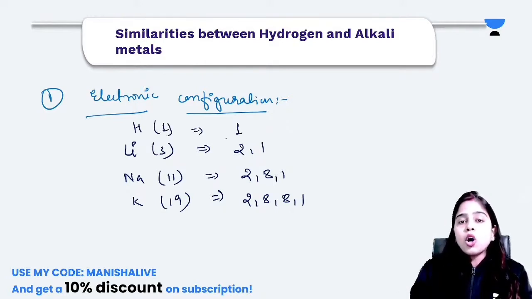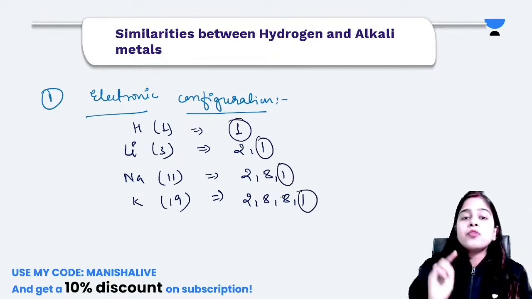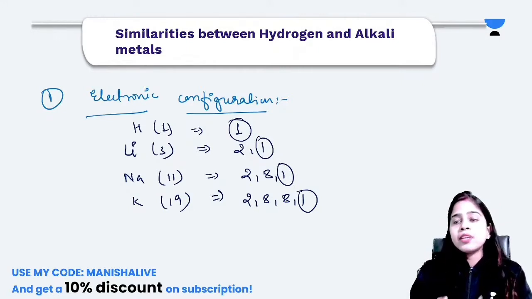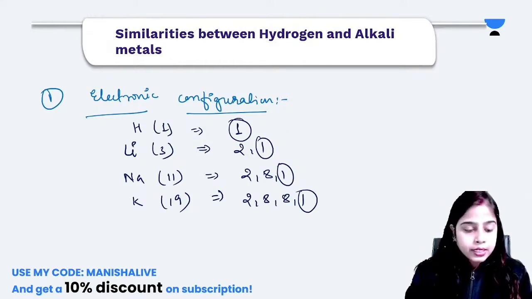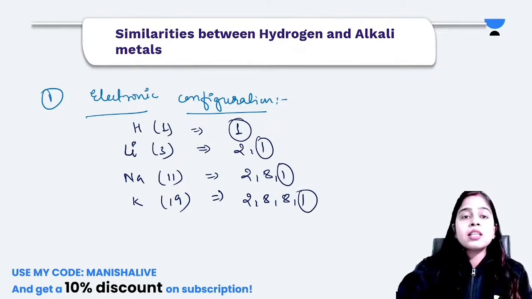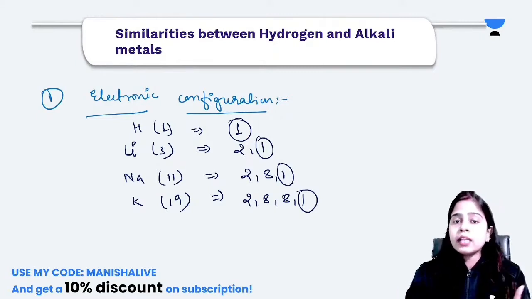You can all see there is only one electron present in the last shell of every element that is placed in the first group of the periodic table. Yes or no? Every element in the first group of the modern periodic table has only one electron in its valence shell. Very good. That means the number of valence electrons in all the elements present in the first group is 1.